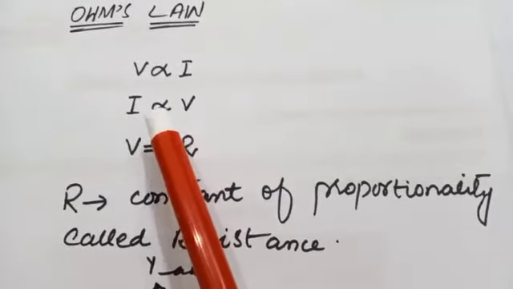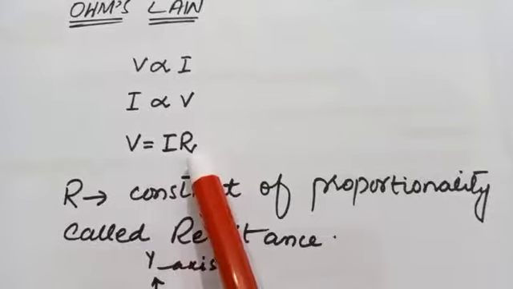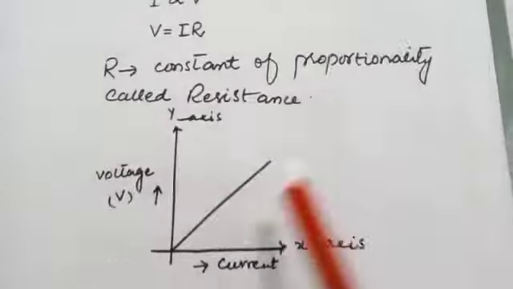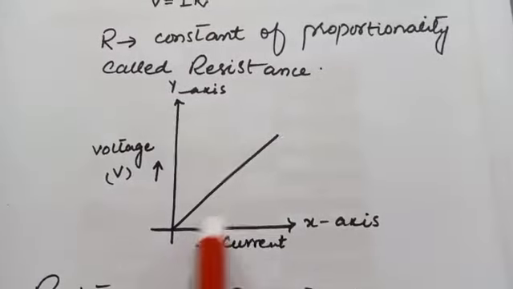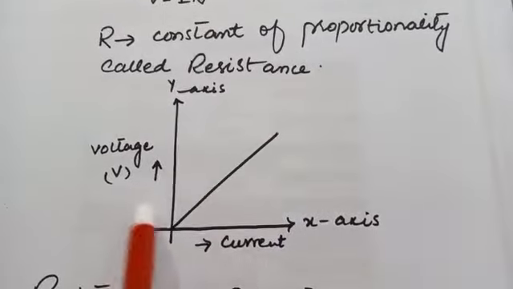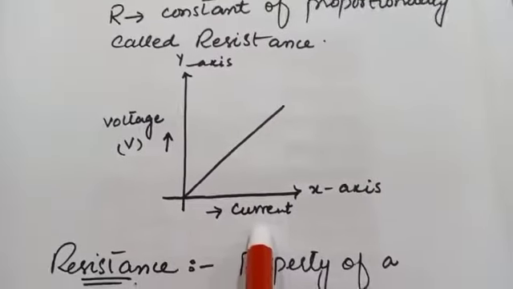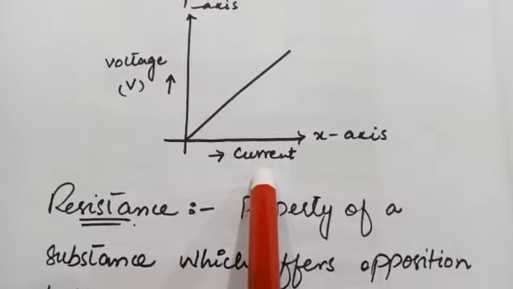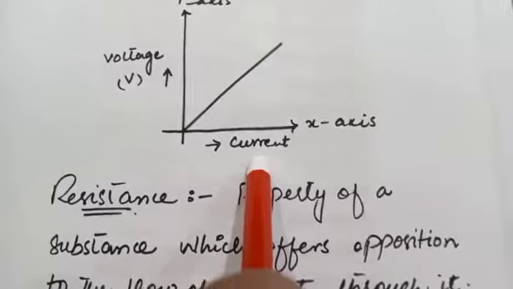By removing the proportional sign, we can write it as V is equal to IR, where R is the constant of proportionality, that is called resistance. This is the shape of the graph between voltage and current. It will be a straight line that shows that the voltage and current have a direct relation. They are directly proportional to each other. There is a limitation for Ohm's law, that is, the physical state and the temperature of the conductor does not change.